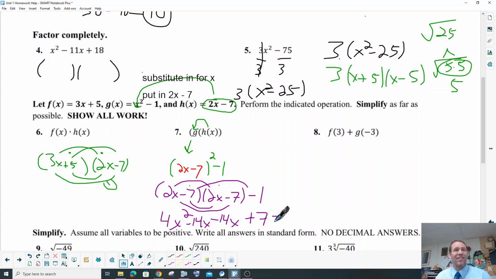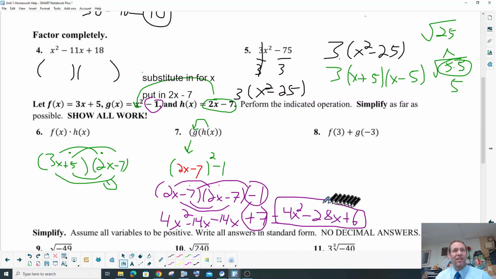So we can combine those, and we can get 4x squared. What's 14 and 14? They're negative, though. That's it. Did you get negative 28x? Good. Now, we do have that positive 7, but we did also have the negative 1 there, right? We're going to combine the negative 1 with the 7 to get 6. So that's actually going to be a plus 6 to finish our final answer there. There we go. Good job.